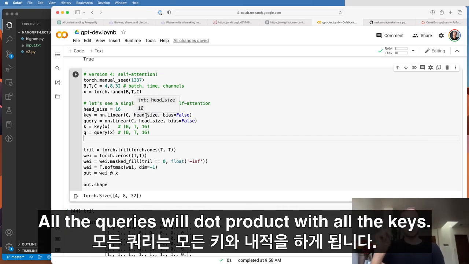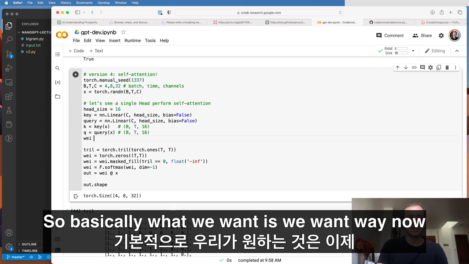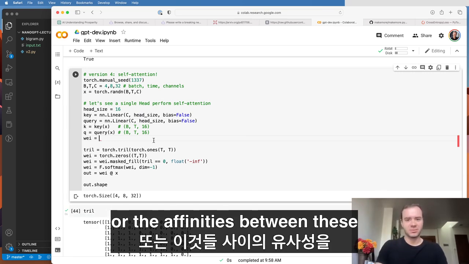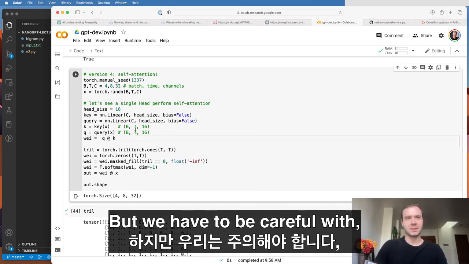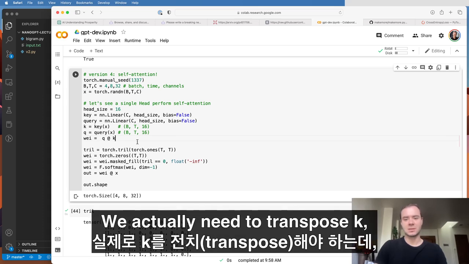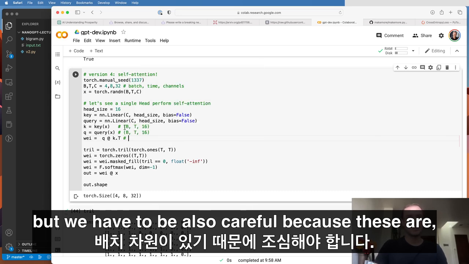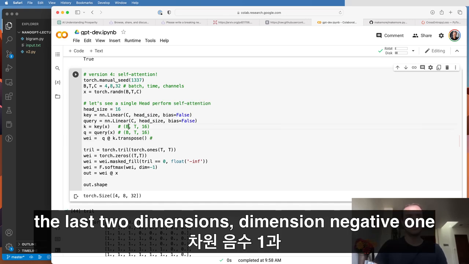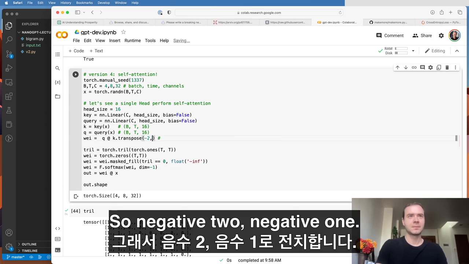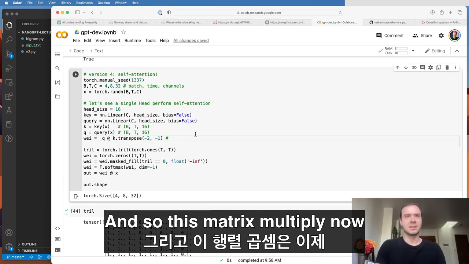All the queries will dot product with all the keys. So basically what we want is we want wei now, or the affinities between these, to be query multiplying key. But we have to be careful, we can't matrix multiply this. We actually need to transpose K, but we have to be also careful because when you have the batch dimension, in particular, we want to transpose the last two dimensions, dimension -2 and -1.